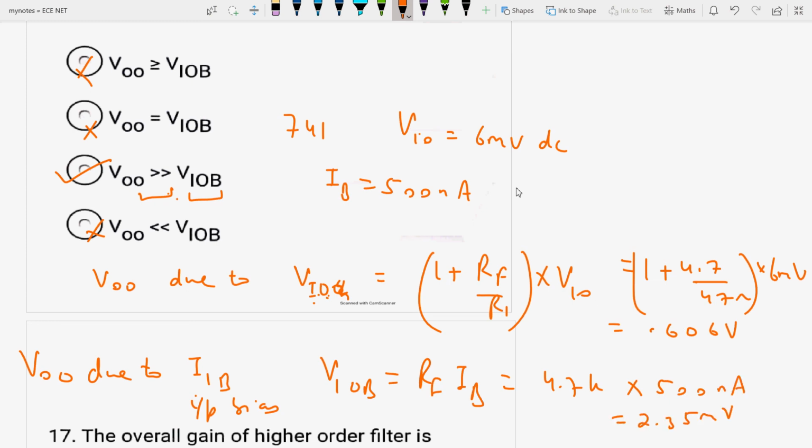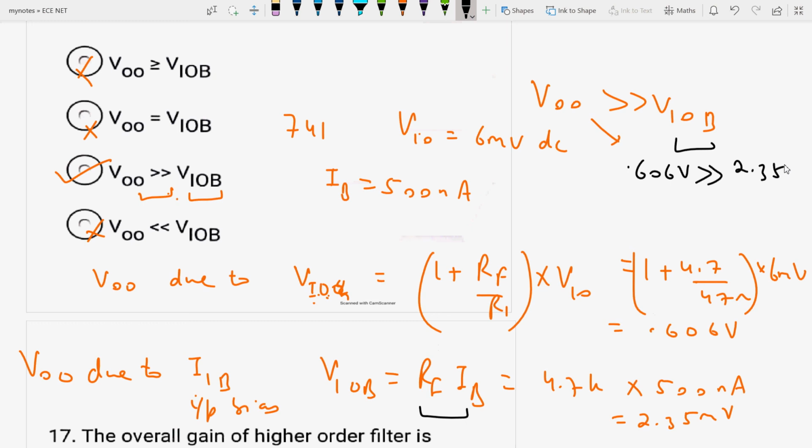That means your output offset voltage VOO, given as 0.606 volt, is very much greater than VIOB, which is RF IB, 2.35 millivolt. That's why the option is C.